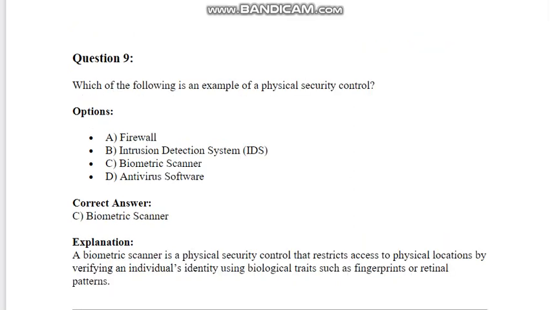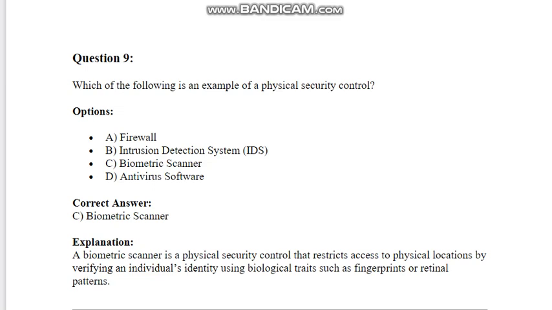Which of the following is an example of a physical security control? Options: A. Firewall. B. Intrusion Detection System, IDS. C. Biometric Scanner. D. Antivirus software. Correct answer: C. Biometric Scanner. Explanation: A biometric scanner is a physical security control that restricts access to physical locations by verifying an individual's identity using biological traits such as fingerprints or retinal patterns.